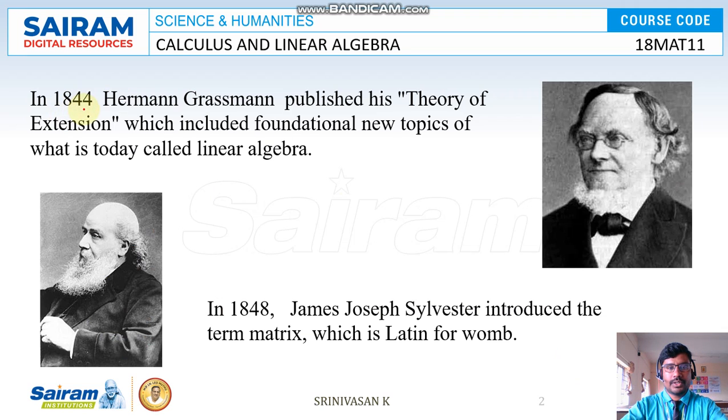In 1844, Hermann Grassmann published his theory of extension, which included foundational new topics of what today we call linear algebra. So the first author is Hermann Grassmann. Okay, so he published a paper, the theory of extension. Then after that, in 1848, James Joseph Sylvester introduced the term matrix, which is a Latin word.